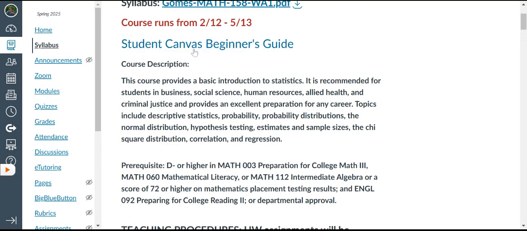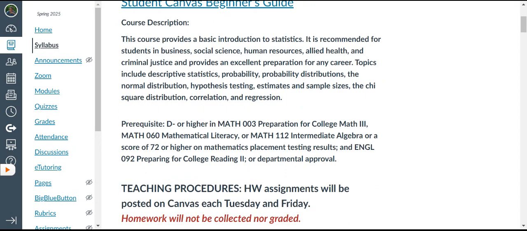Student Canvas Beginner's Guide. Once again, if you're taking an accelerated course, chances are you're very familiar, or you're an upperclassman, or have taken online courses using Canvas. But there's a link to the Beginner's Guide. Course description is right out of the handbook.